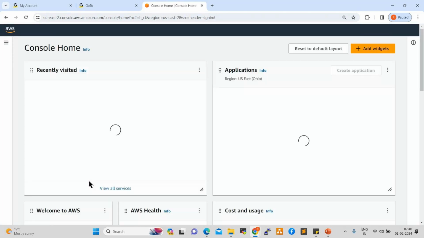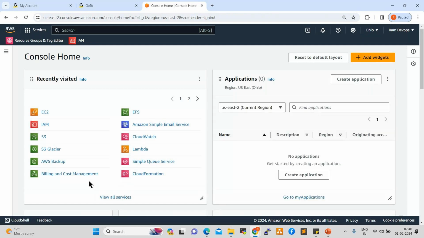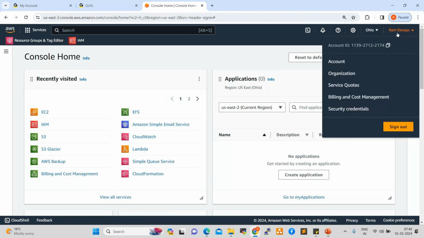Once you click on sign in, see here, now I'm able to access my AWS account. This is my username, not login ID, username. Once we log into the console, if you click here on the user, this is my account ID. If you want to check your account information, you can check here. Organization information, you can check here.